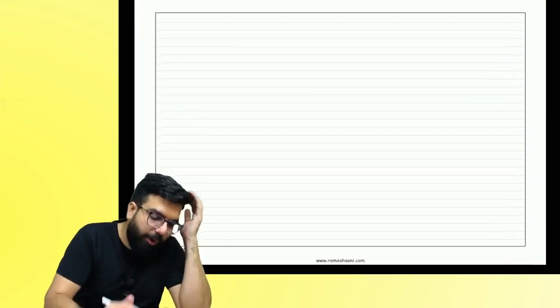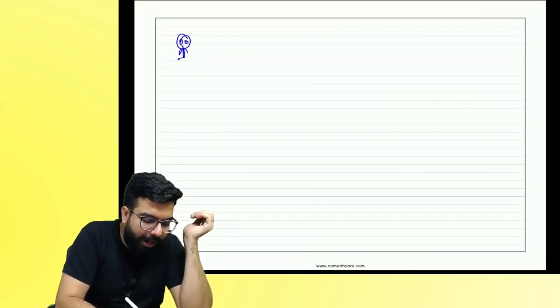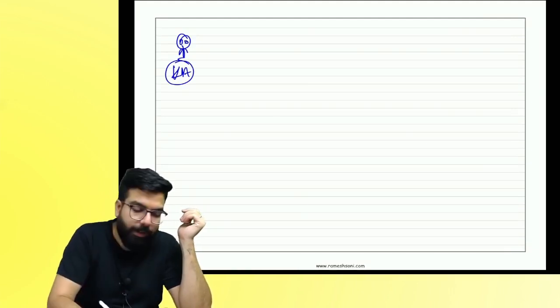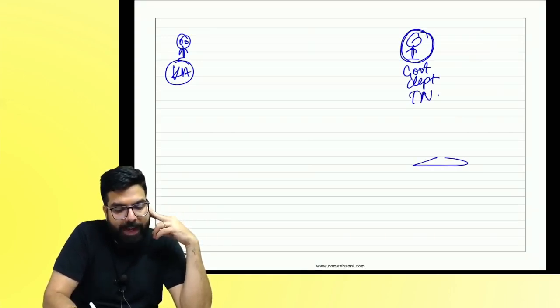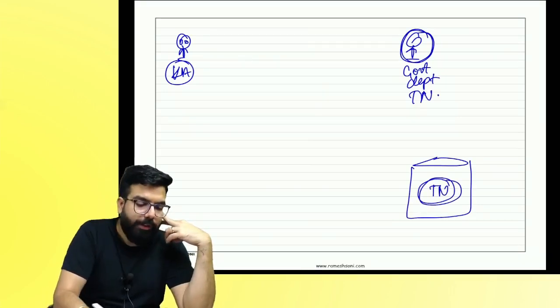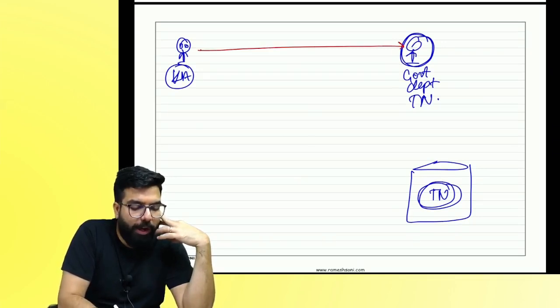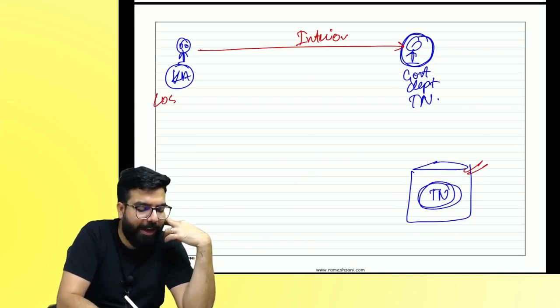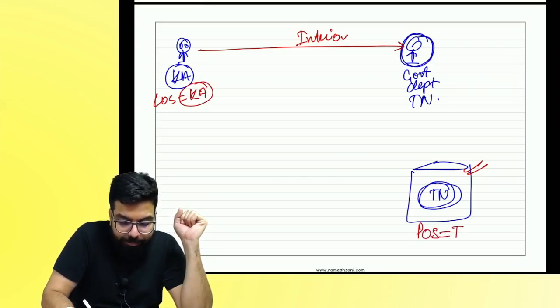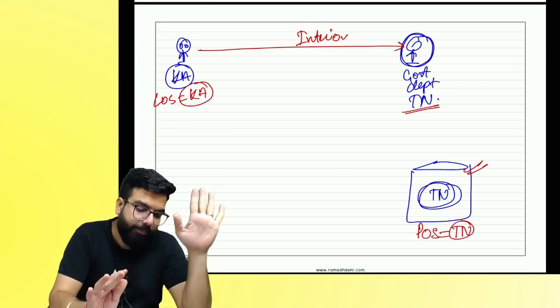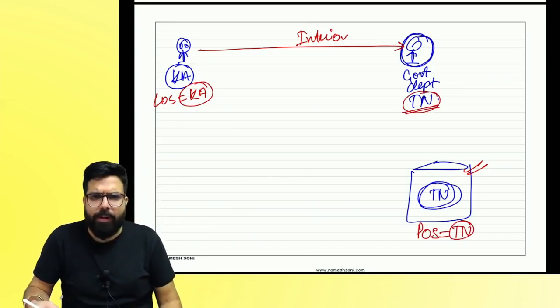Chalo. I'll ask you one more thing. I am in Karnataka, the supplier. This is a government department of Tamil Nadu. They have one building in Tamil Nadu. Where is the building, everyone? They told me, sir, can you do the interior decoration services of our building in Tamil Nadu? Where is the location of supplier? Where is the place of supply, everyone? Place of supply, the recipient, is the government department of Tamil Nadu.